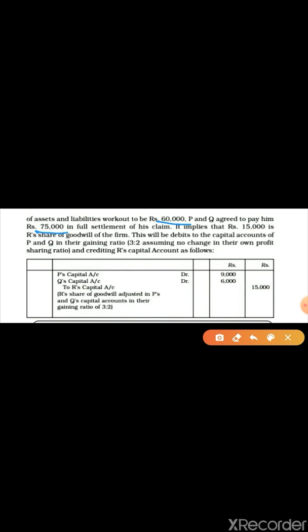This 15,000 is R's share of goodwill, known as hidden goodwill. This 15,000 you have to distribute among the gaining partners in the gaining ratio. Now you have to calculate the gaining ratio and distribute, gaining partner to retiring partner. In this way you give the hidden goodwill adjustment.